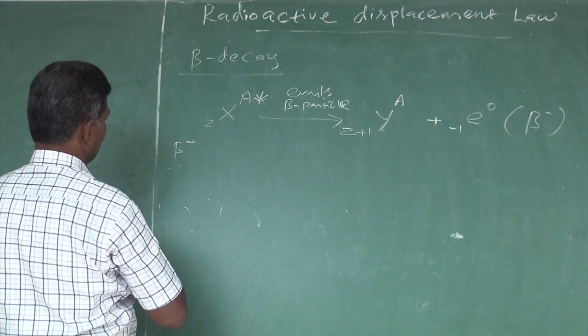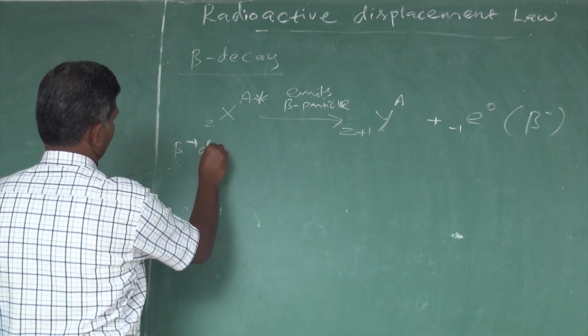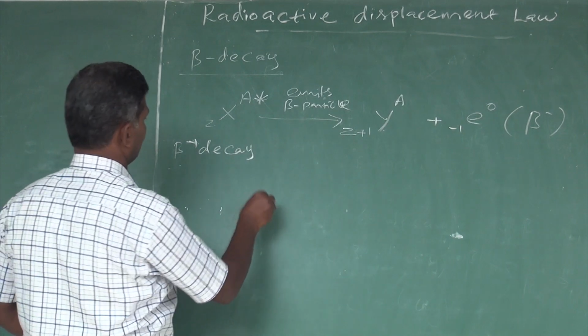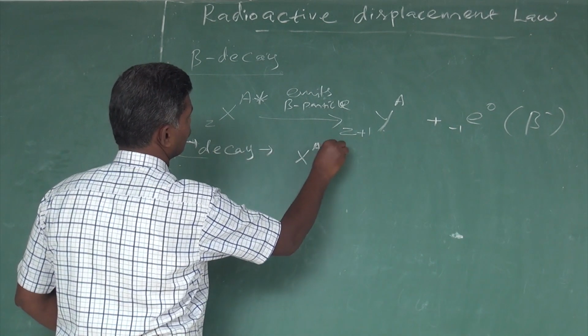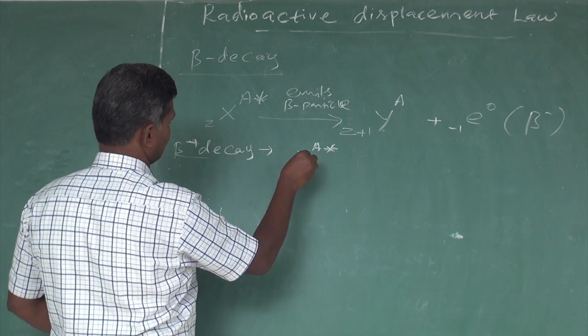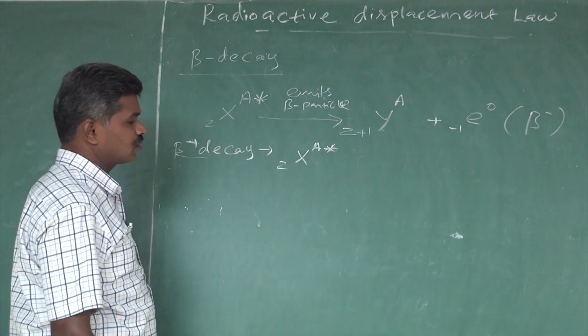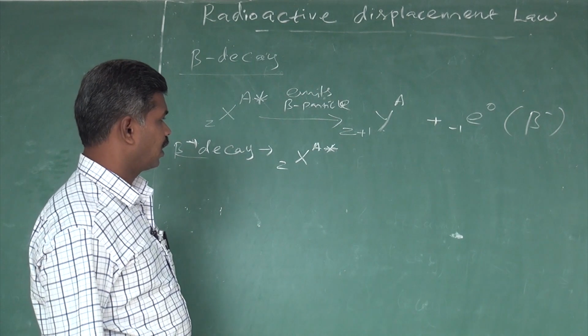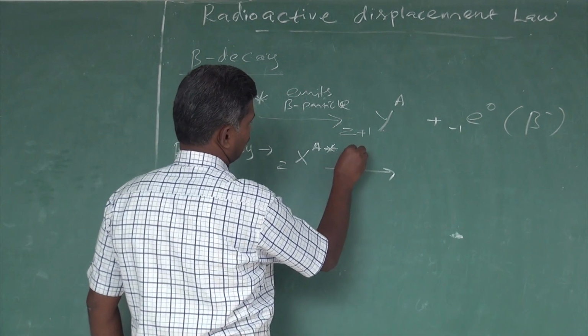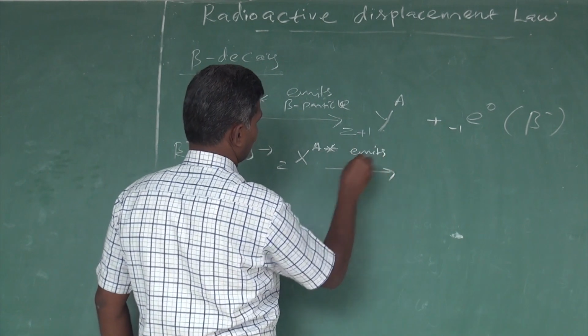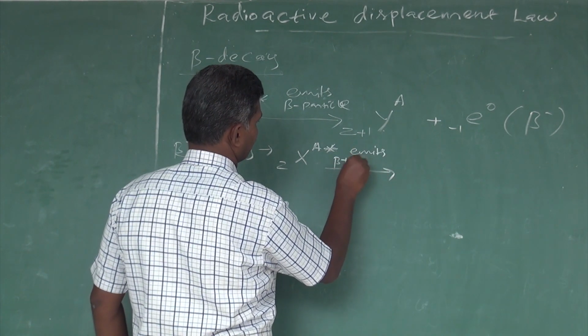beta plus decay. Here the unstable element X, with mass number A and atomic number Z, emits a beta plus particle.